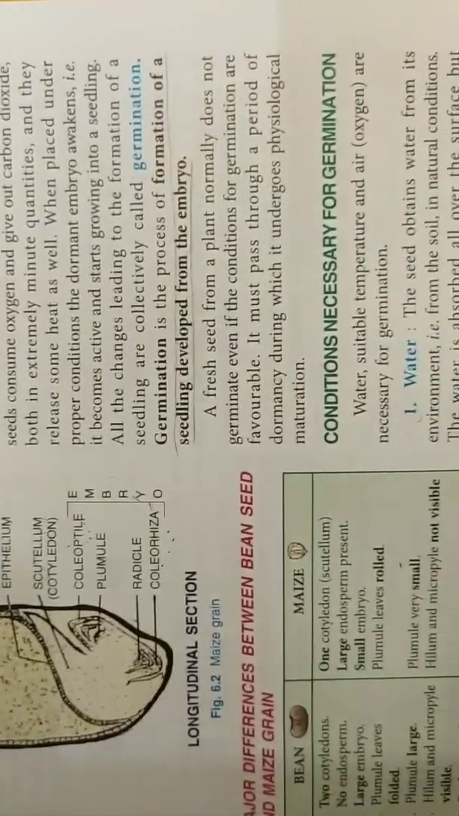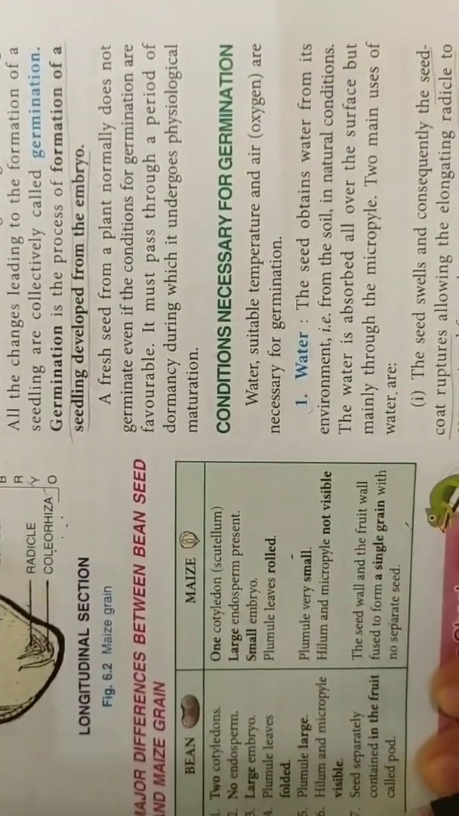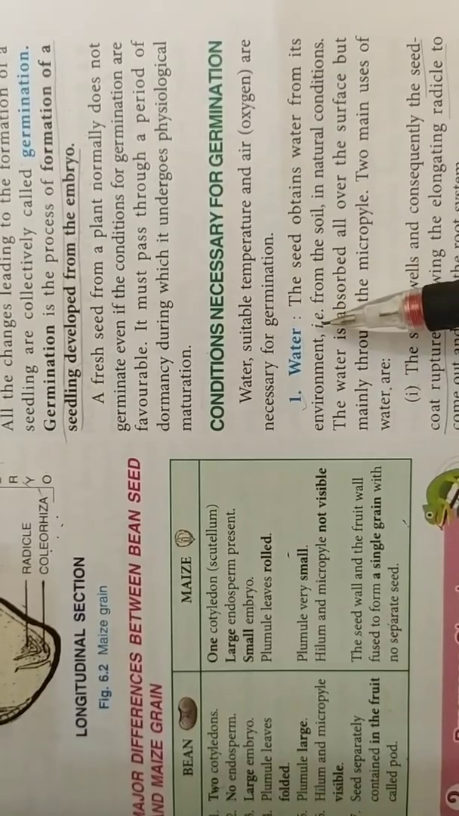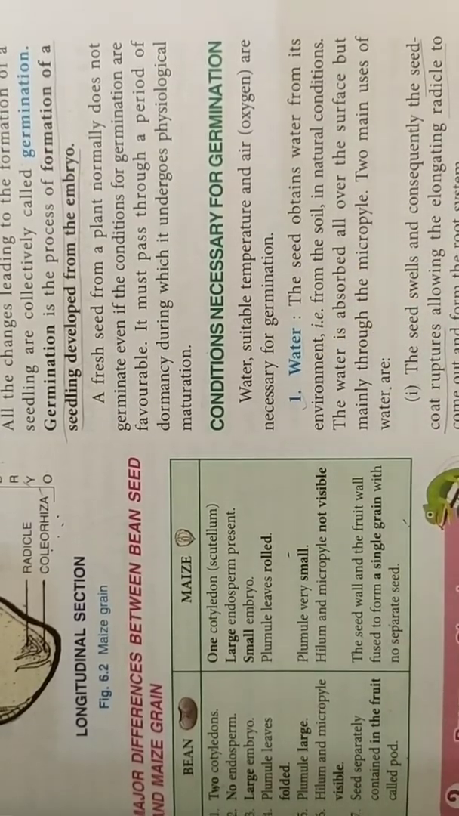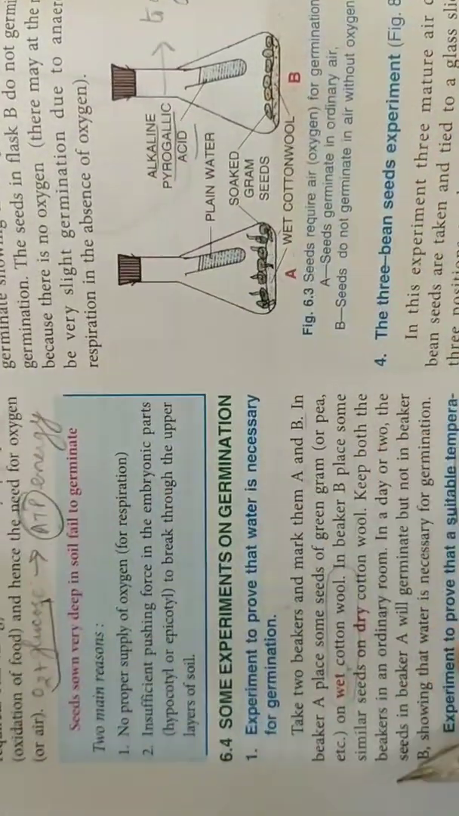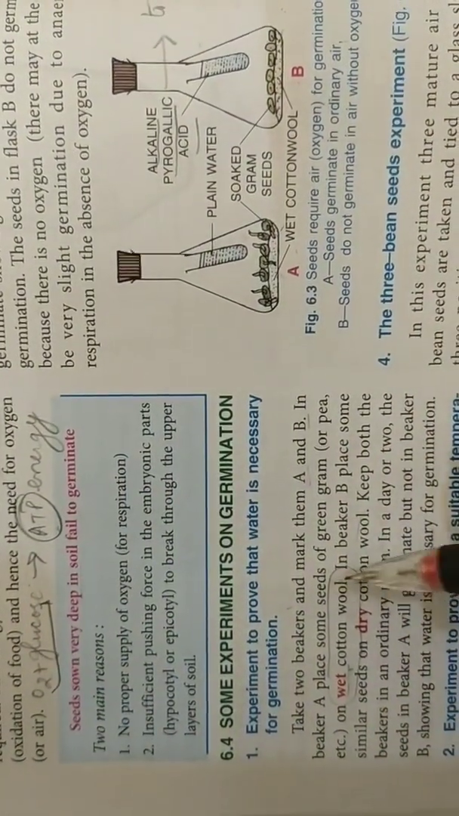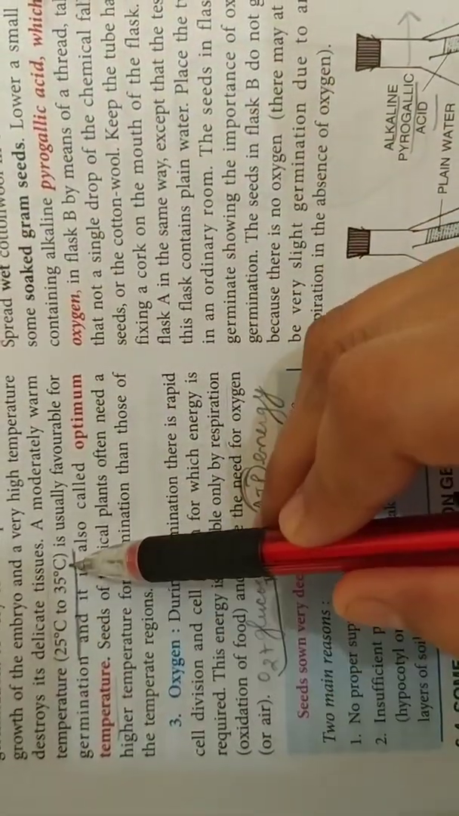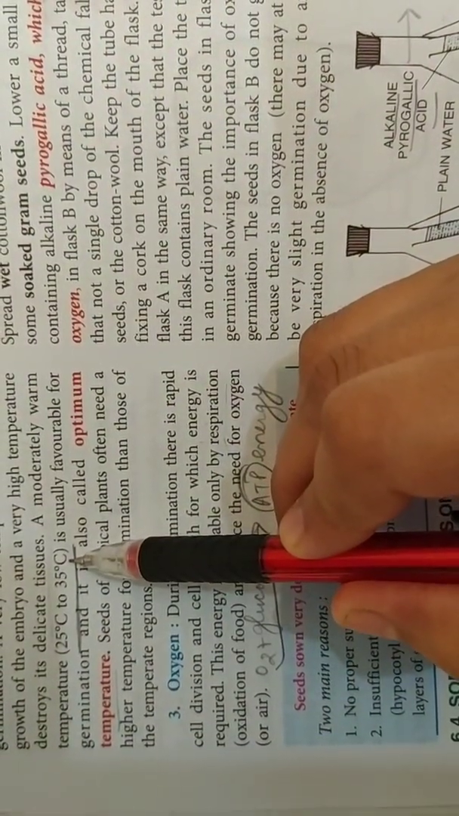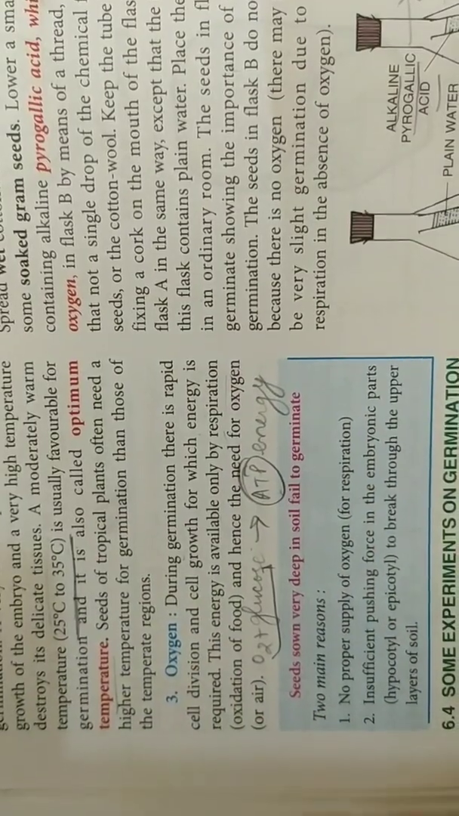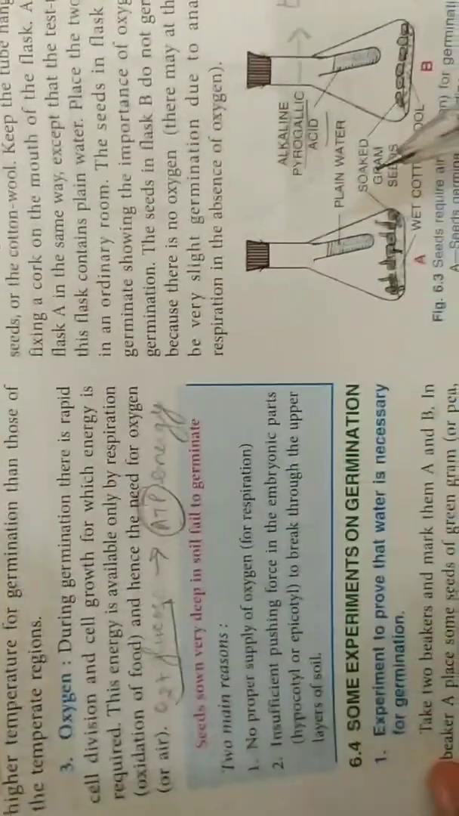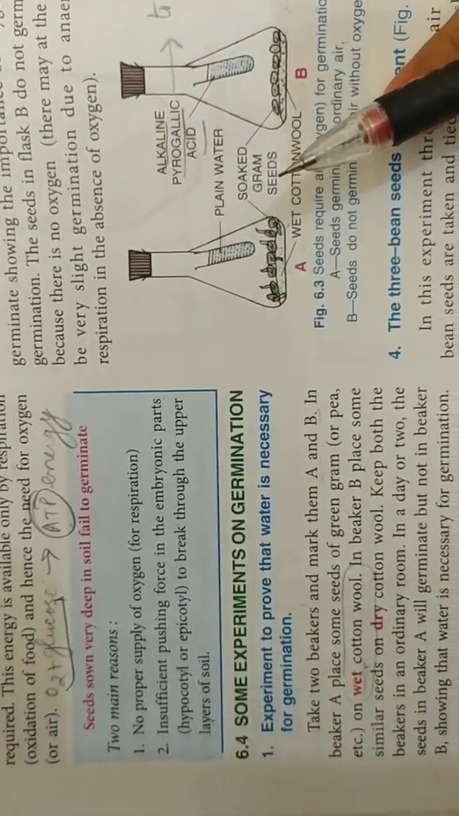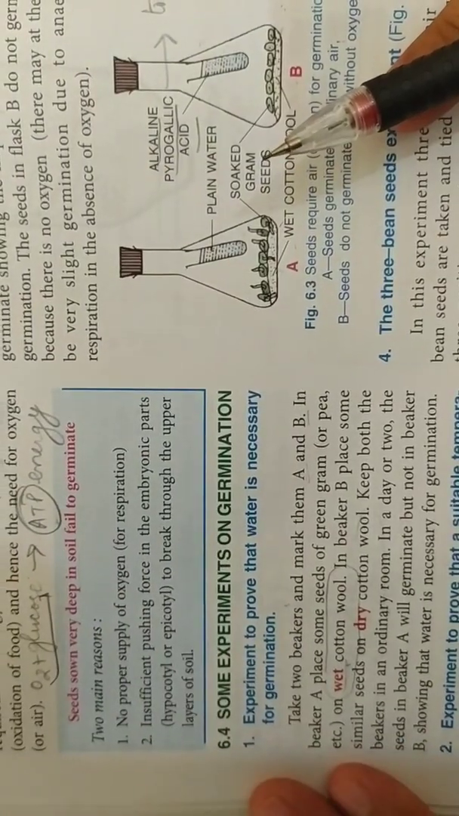Okay. Then what are the conditions necessary for germination? We all know that seeds will germinate if we give them water. They need water, proper oxygen and suitable temperature. The optimum temperature is 25 to 35 degrees Celsius, but it can vary depending upon the type of the seed. Now there are some experiments which are based on the germination process.